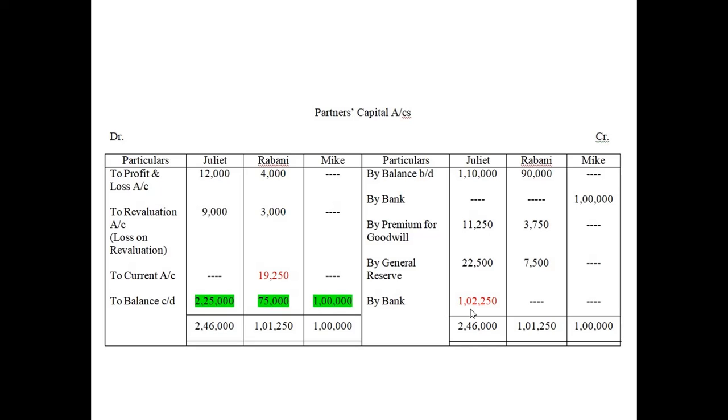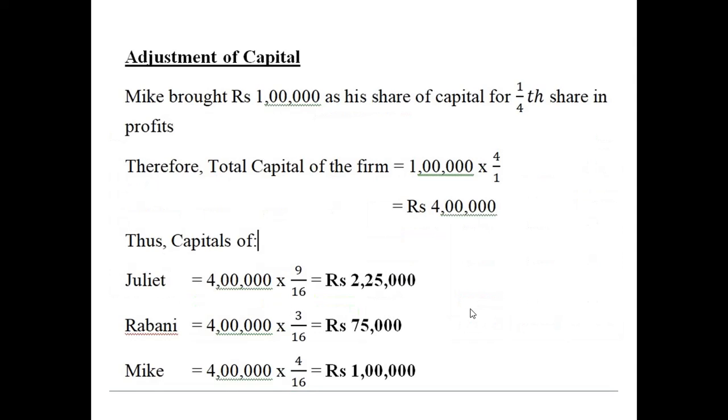So this loss will be shared between Juliet and Rabani as per their old profit sharing ratio of 3 is to 1. Okay, and we also have loss on revaluation, which is 12,000. That amount is coming 3 is to 1, which is 9,000 and 3,000. Amounts are 9,000 and 3,000. Now just before calculating all these items, we have seen how we are getting the capital of 2,25,000, 75,000, and 1 lakh. Now we know that this is the balance c/d.